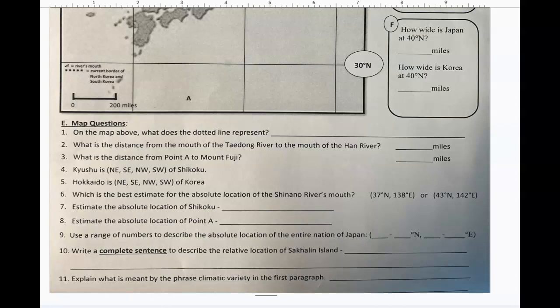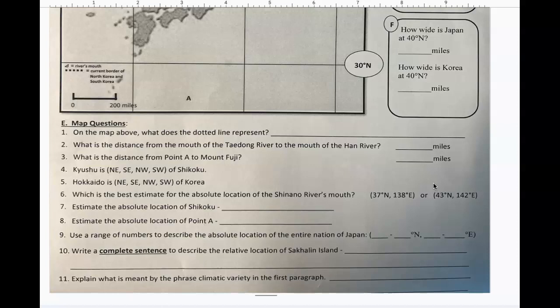Letter E, map questions. Number 1, on the map above, what does the dotted line represent? Number 2, what is the distance from the mouth of the Taedong River to the mouth of the Han River? Number 3, what is the distance from point A to Mount Fuji?